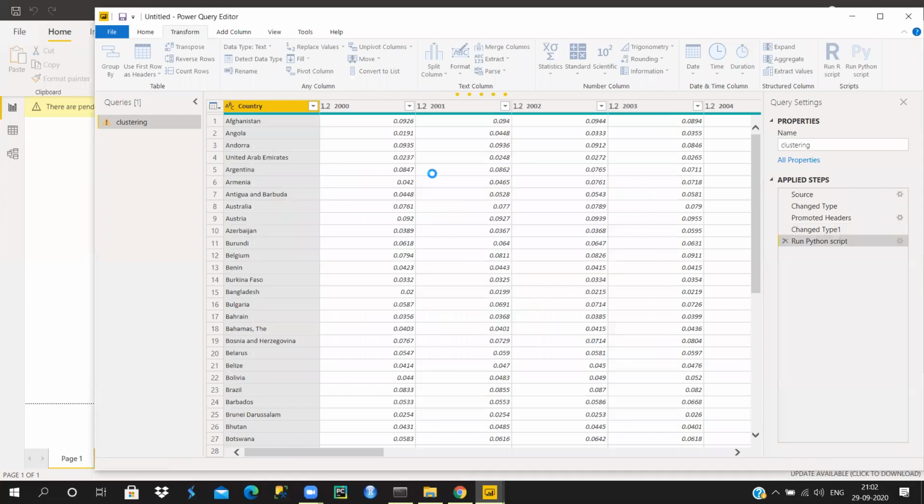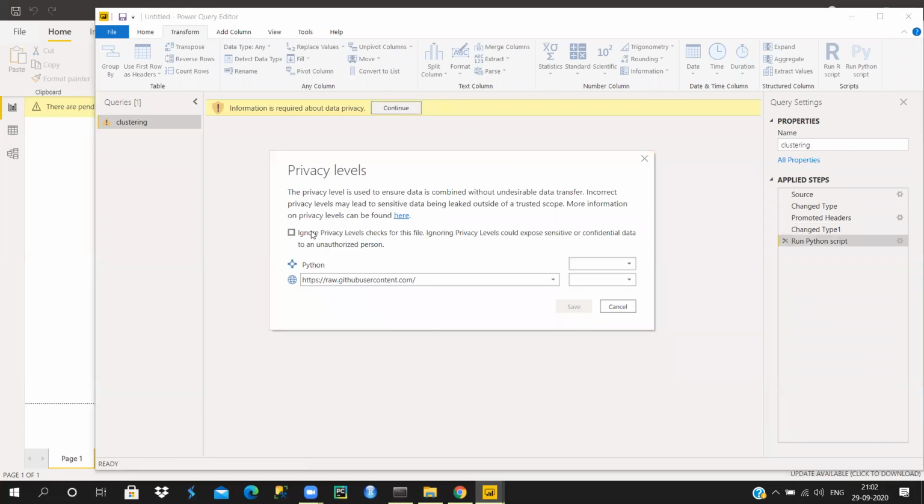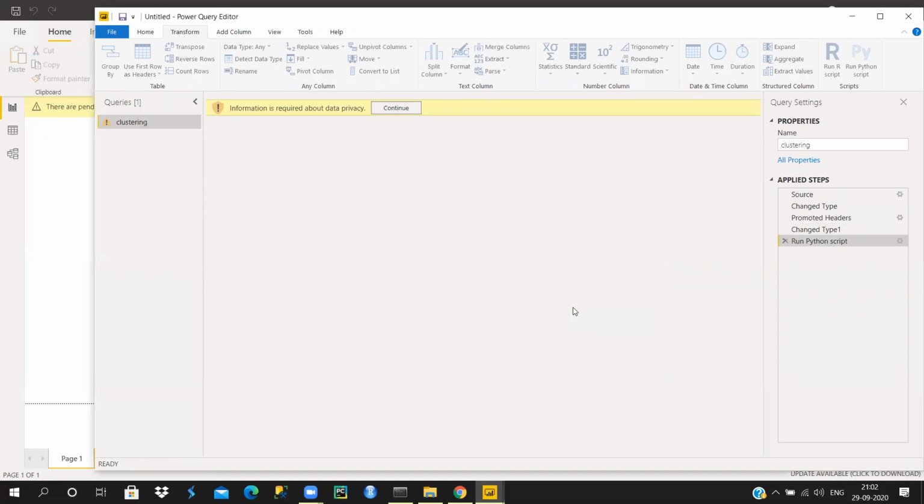Once you click it, it will take some time to do the operations. It says information is required about data privacy, so you just click Continue and ignore the privacy level check for this file, and just save it. Once you save it, you will get the clusters for your data set. This is going to take some time. Okay, now you have your data set here.